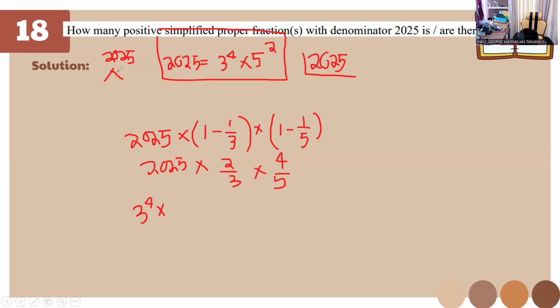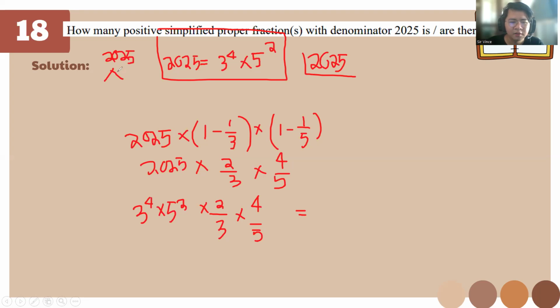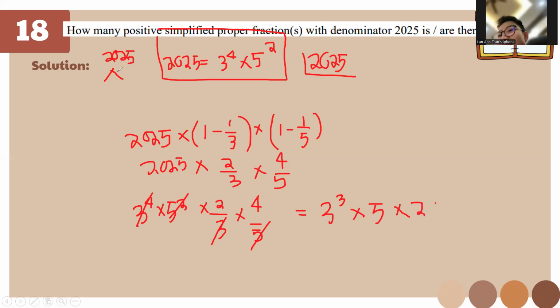Times 5, right? Correct me if I am wrong. So this one class, you're just going to be using this, so right away this is going to become 3 cube times this one. So it's just 5 alone times 2 times 4. So 3 cube class.